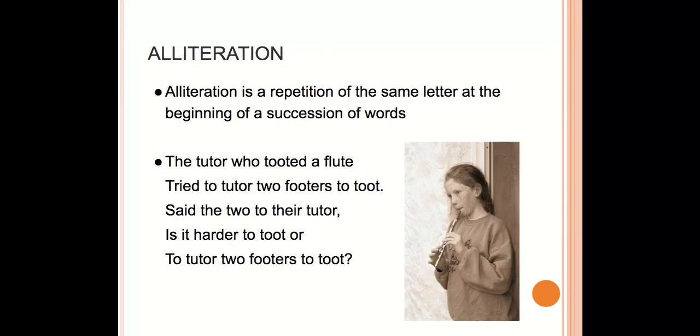Alliteration. That's a repetition of the same letter at the beginning of a succession of words. The tutor who tooted a flute tried to tutor two footers to toot. So the two to their tutor, is it harder to toot or to tutor two footers to toot? A lot of T sounds in there. That would be alliteration. You may have also heard the phrase, Sally sells seashells by the seashore. That's also alliteration using the letter S.